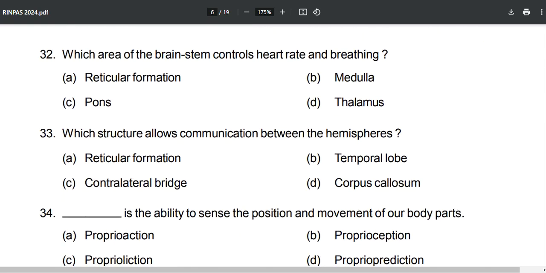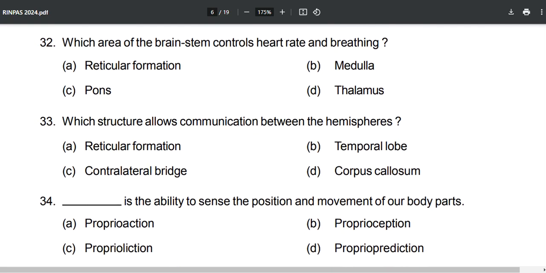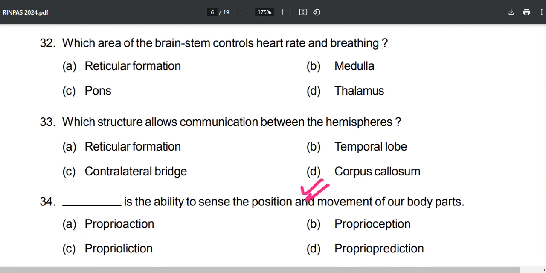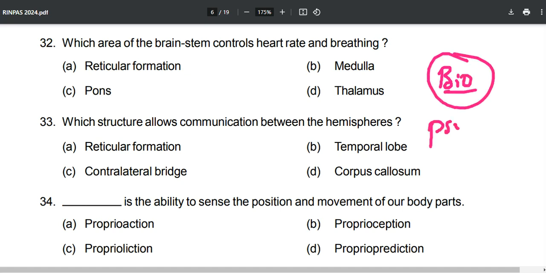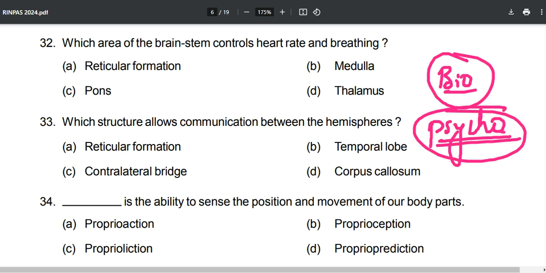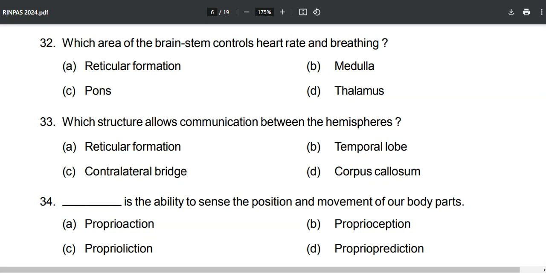Which area of the brainstem controls the heart rate and breathing? So what I am assuming after this is that the biopsychology portion is important. Okay, biopsychology portion is important. You have to be very good at the biopsychology portion because the questions are very basic, but you have to study from each and every point of view.